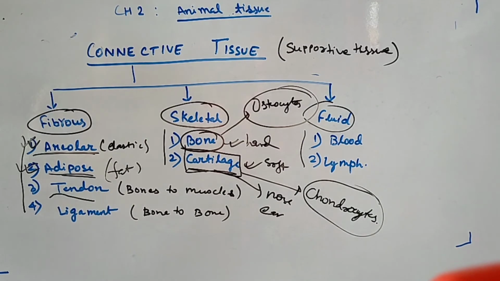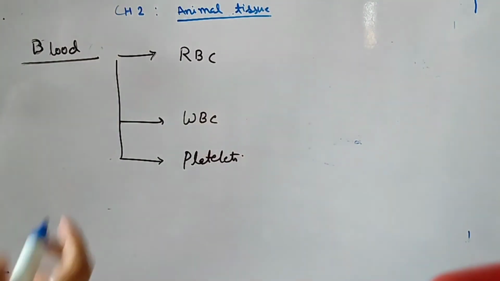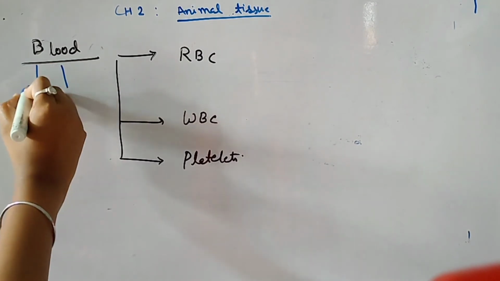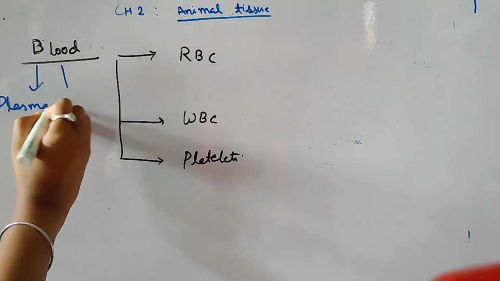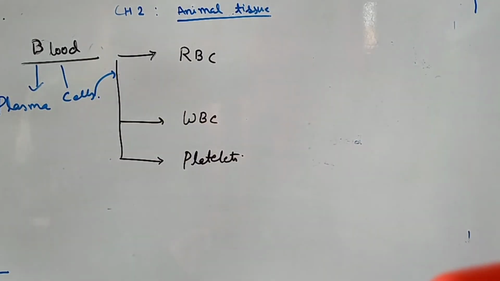Next come to this portion, that is blood. I will explain blood and lymph in very much detail. Look at this. Blood is made up of 3 types of cell, that is RBC, red blood cell, WBC, white blood cell, and the third one is platelets. So you have to basically learn the function of these RBC, WBC and platelets. Blood contains 2 things, that is plasma and cells, and these cells are of these 3 types, that is RBC, WBC and platelets.